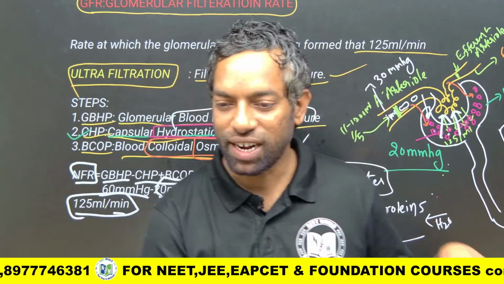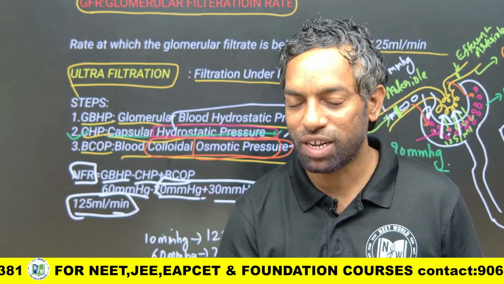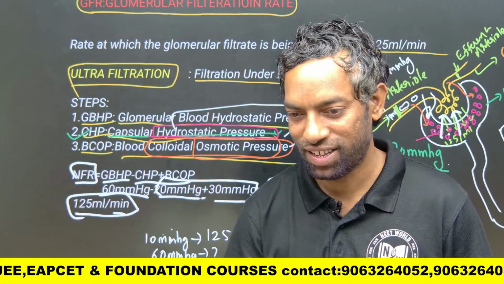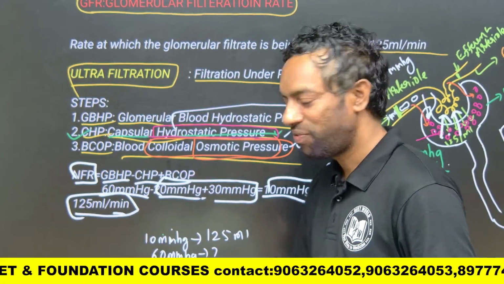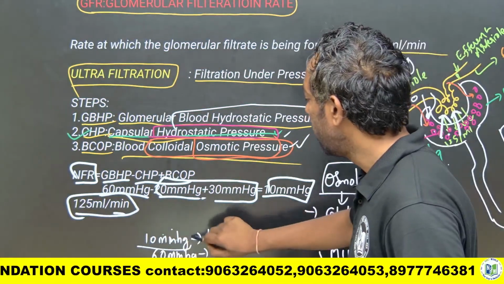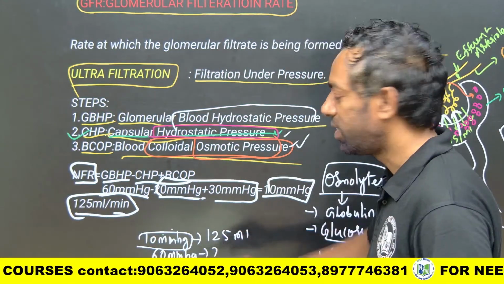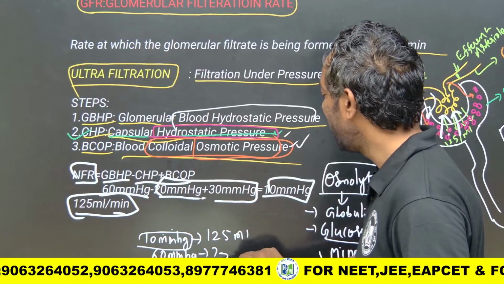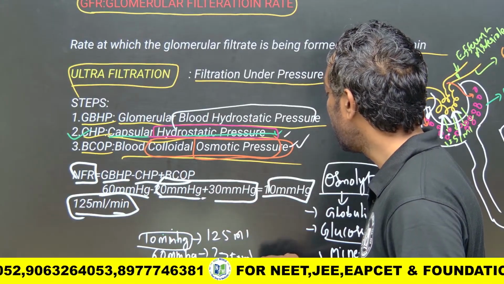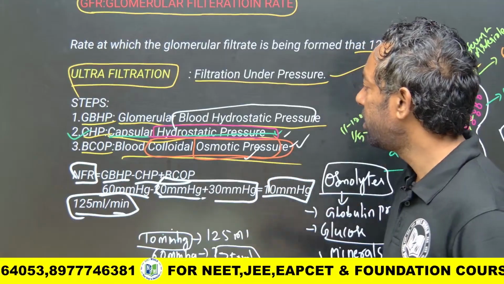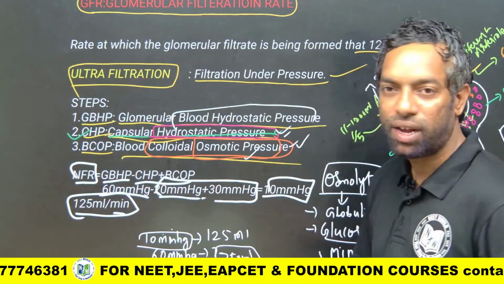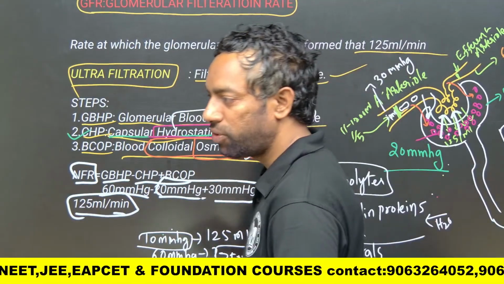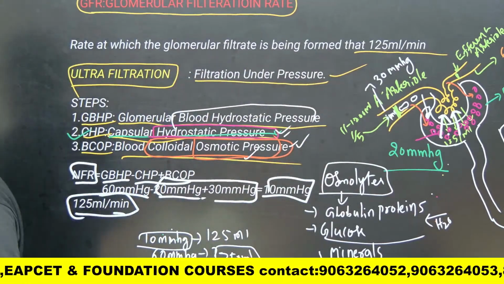Of course, if no opposing pressure is created, that is, no capsular hydrostatic pressure and no blood colloidal osmotic pressure, per minute how much can they filter? 750 ml. Yeah, if it is 10, it is 125. If it is 60, yeah, 750 ml. You are great. So up to 750 ml can be carried forward if there is no hydrostatic pressure and no colloidal osmotic pressure. Of course, they may ask this if they want to make the question difficult. Yeah, there is a chance.